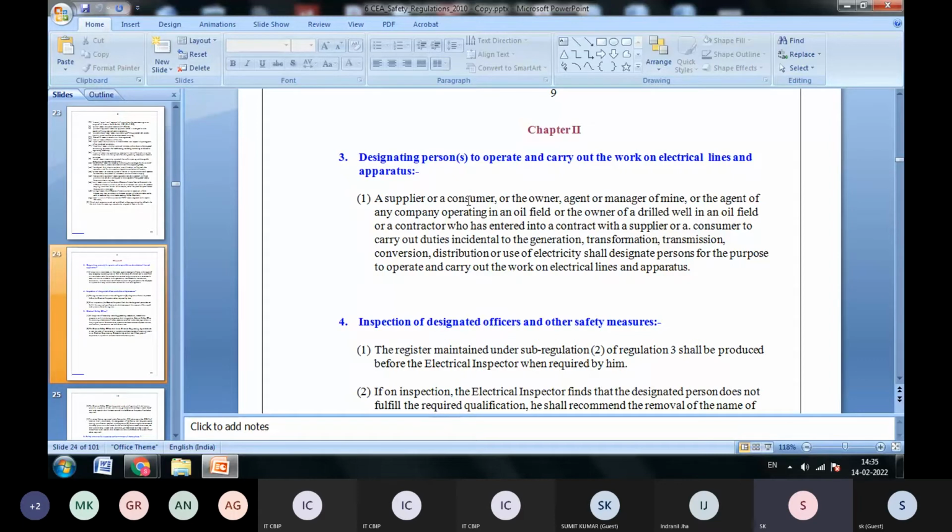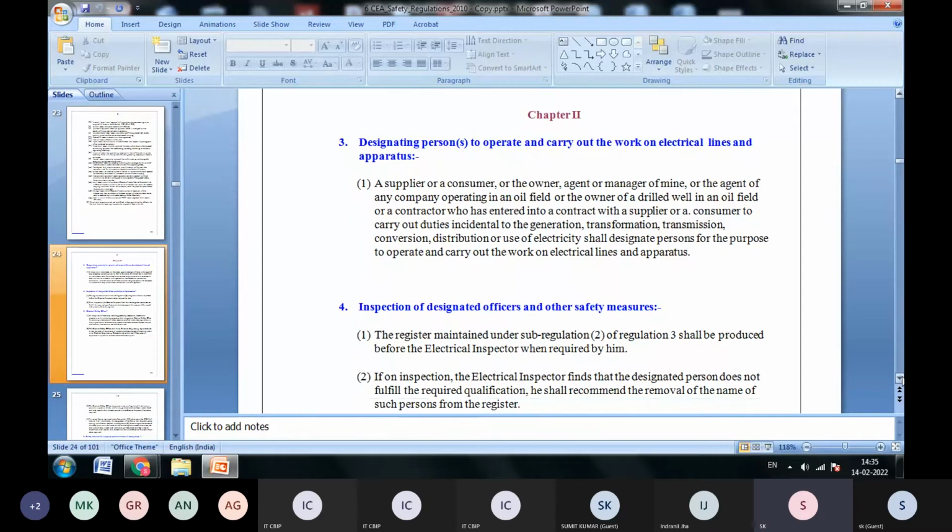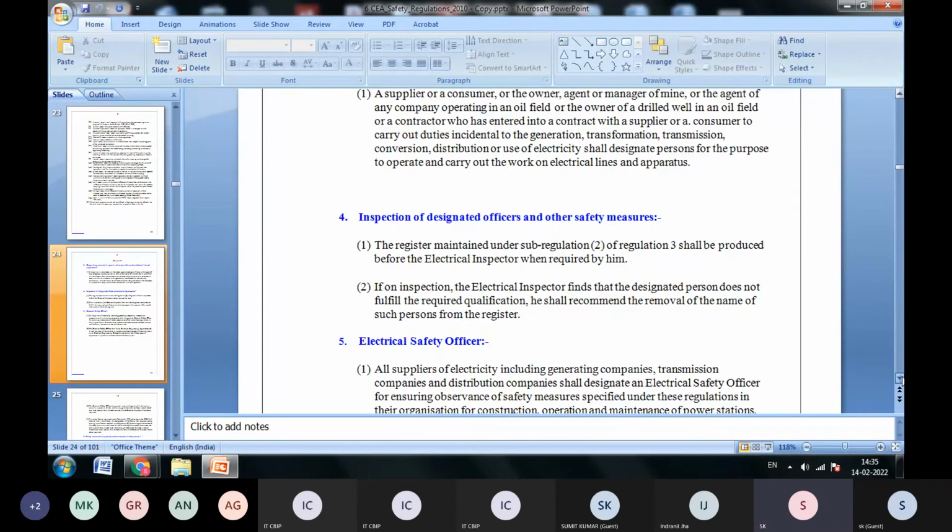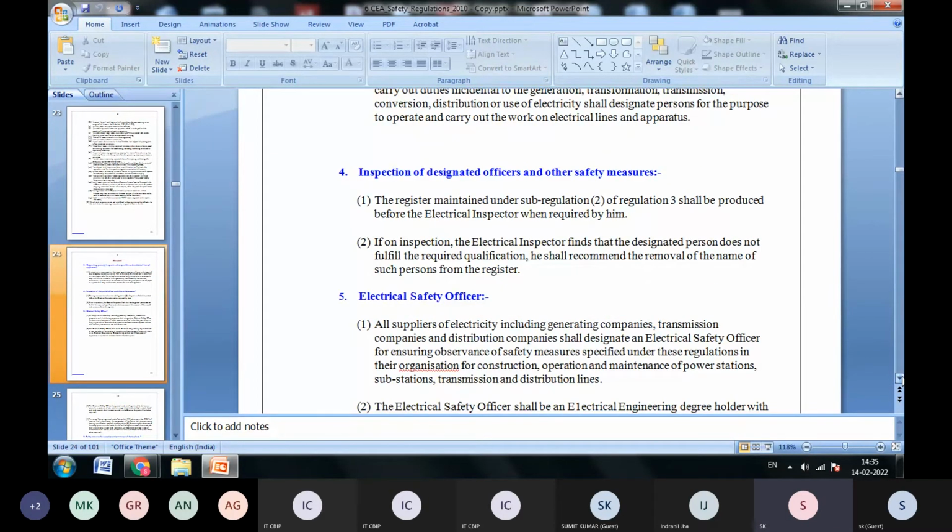So a supplier or a consumer or the owner, agent or manager of a mine, this is for the mining there. I will not discuss this. This is for mines. So number 1 is for the mines, and inspection and design officers and other safety measures. They should also maintain a register, and under regulation 3 it shall be produced before the electrical inspector when required by him. And these are things we have to follow.